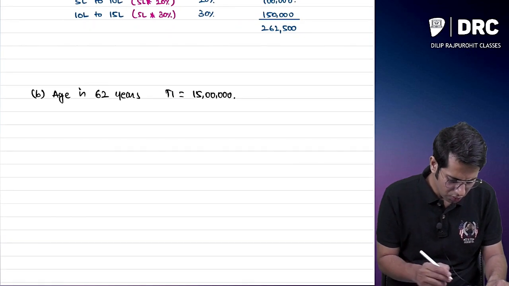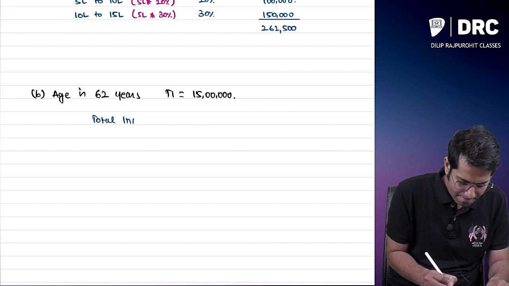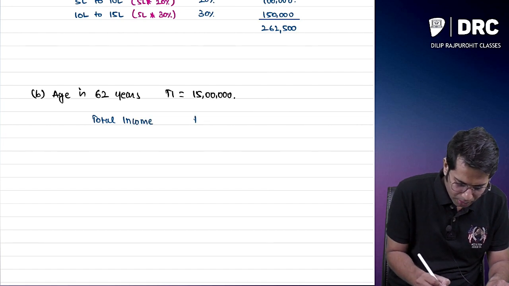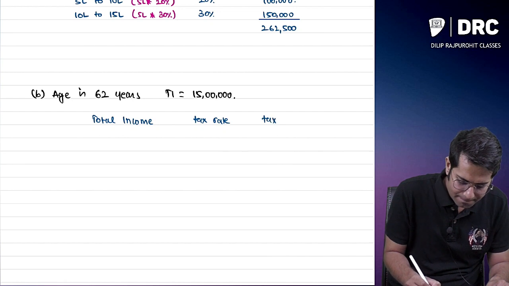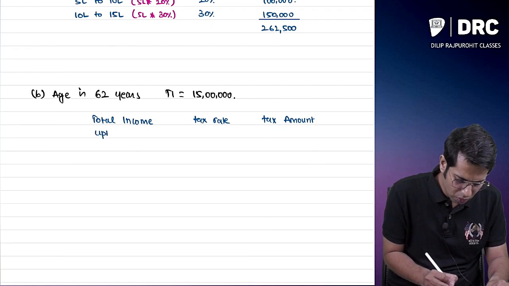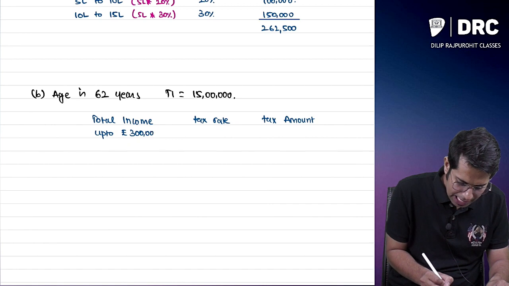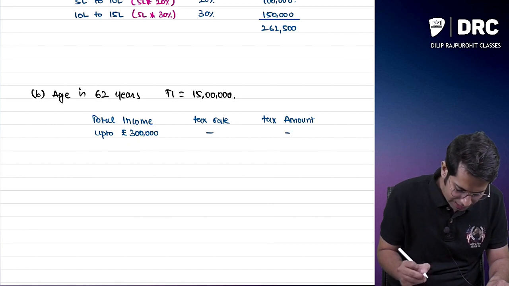So, sir, for you, the tax rate and tax amount: if your total income is up to 3 lakh, you don't have to pay any taxes.